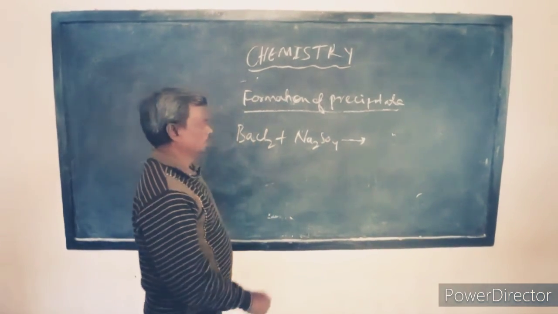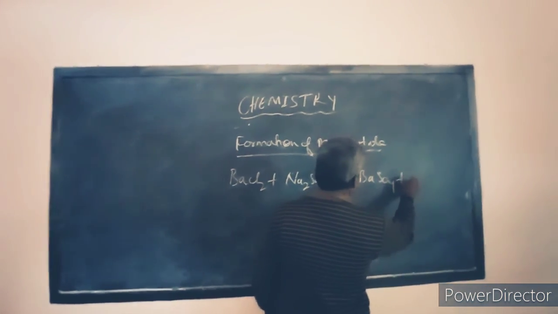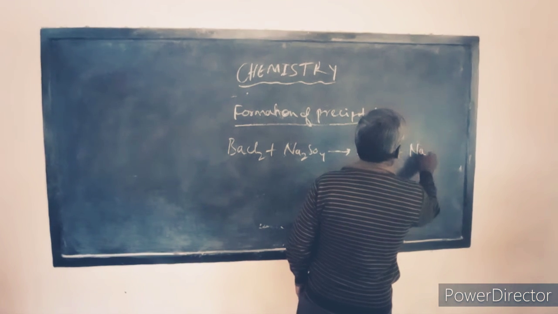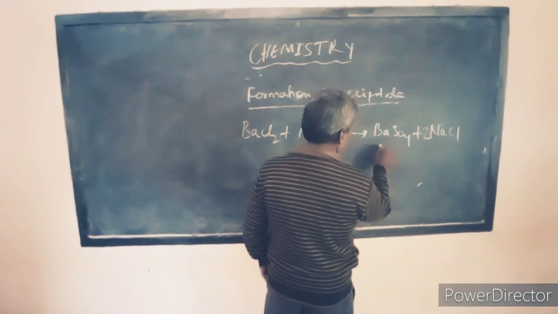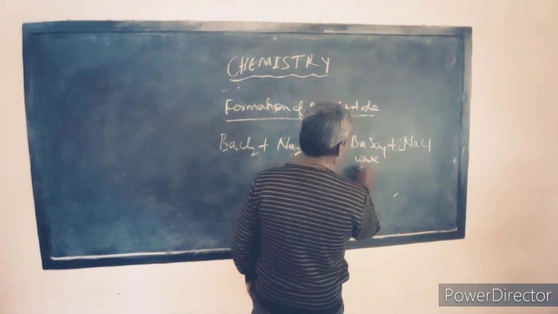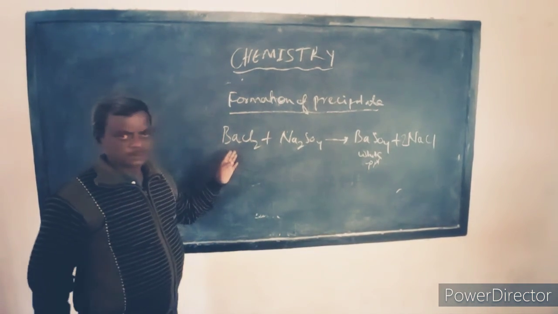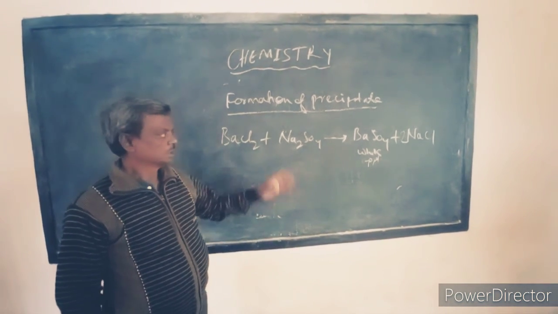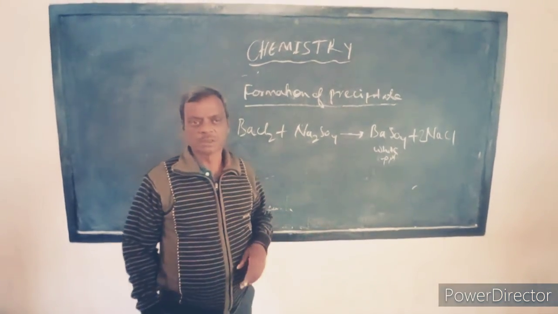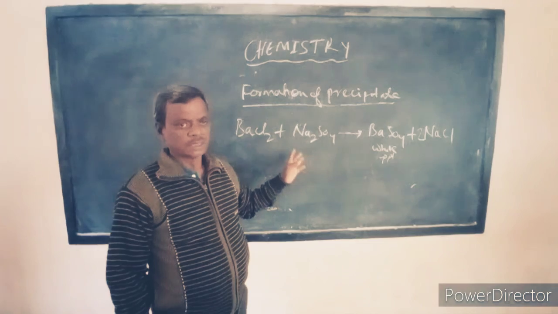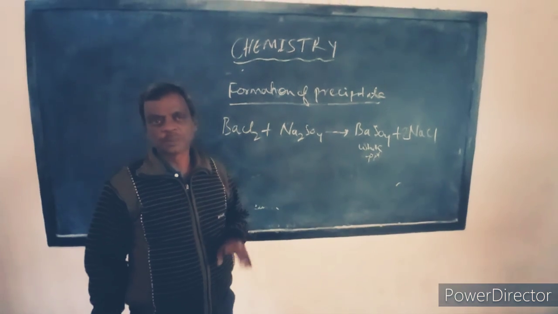In this reaction, we observe formation of a precipitate, that is BaSO4 plus NaCl. This barium sulfate is a white precipitate. It appears milky. So when this reaction takes place between barium chloride and sodium sulfate, the solution becomes white due to the formation of the white precipitate of barium sulfate. So this is the reaction in which we see the characteristic formation of precipitate.